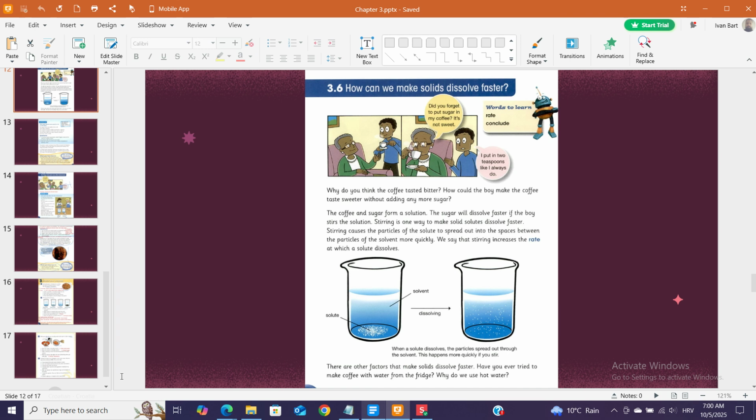Solute. Solvent. Dissolving. When a solute dissolves, the particles spread out through the solvent. This happens more quickly if you stir. There are other factors that make solids dissolve faster. Have you ever tried to make coffee with water from the fridge? Why do we use hot water?